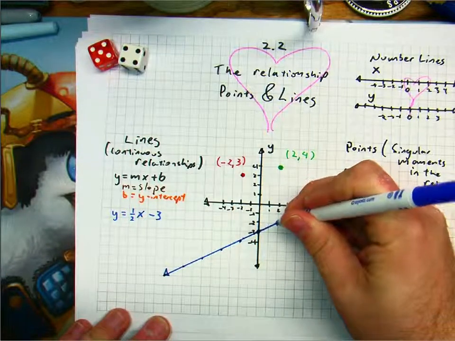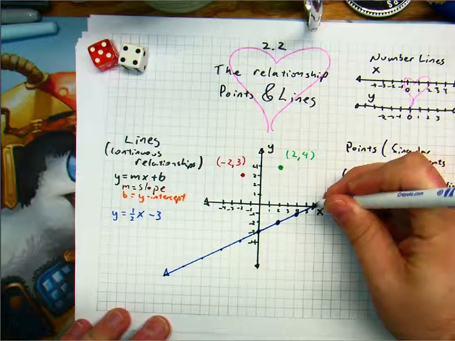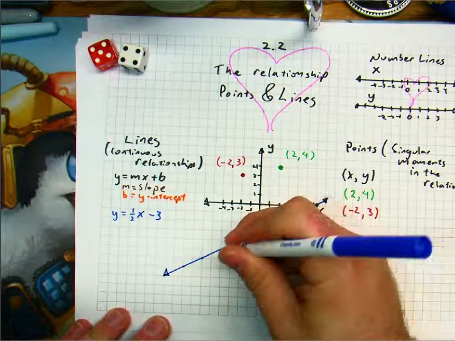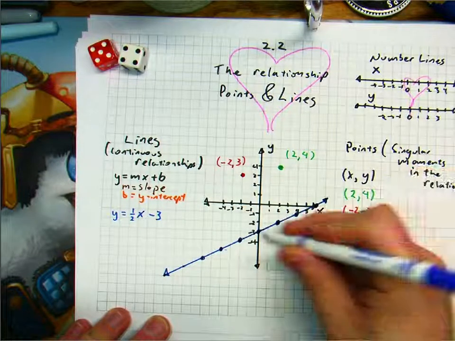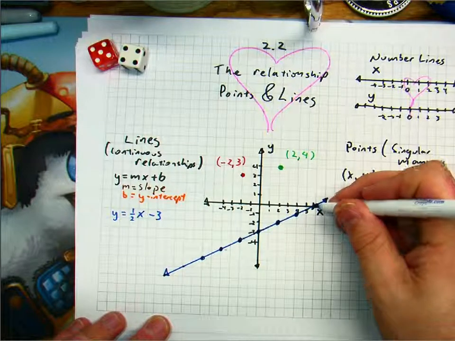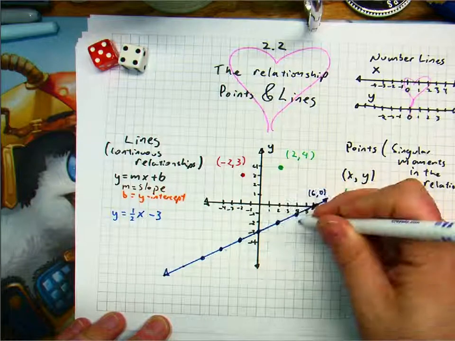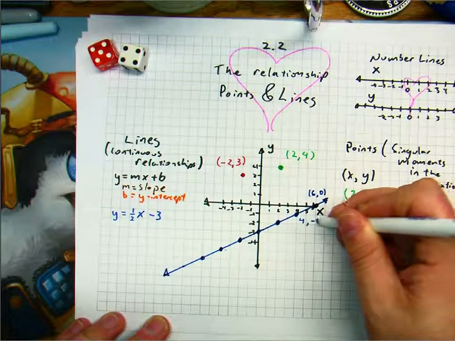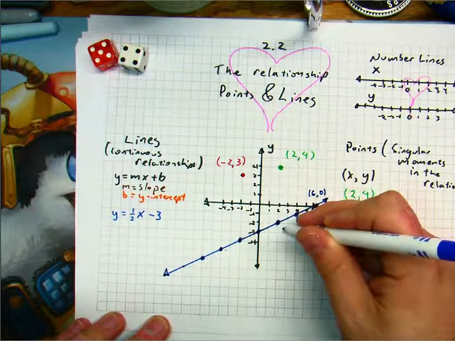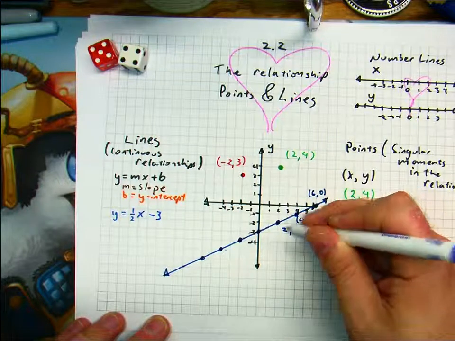I talked about these points because they're easy to go off of from the graph and the slope, right? What point is this? Well, this is the point 6, 0. And this is the point 4, -1. And this is the point 2, -2.